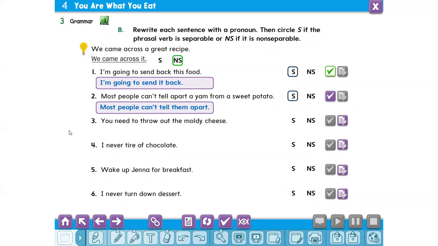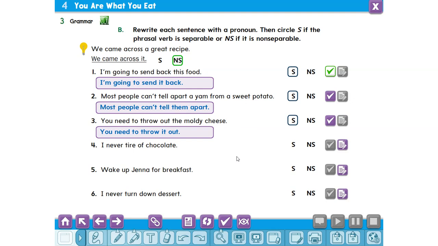Three. Let's listen to Abdullah Sulaiman. You need to throw out the moldy cheese. It's separable. Great. You need to throw it out. Excellent. As you know, moldy means rotten or bad or covered with fungi.